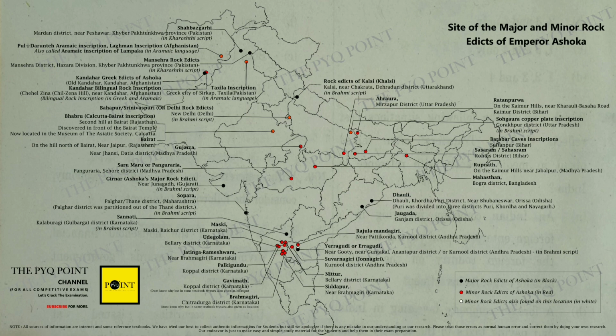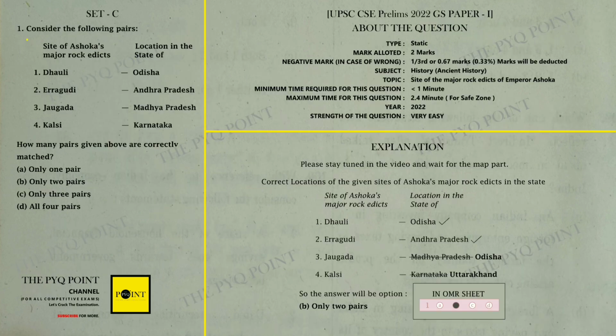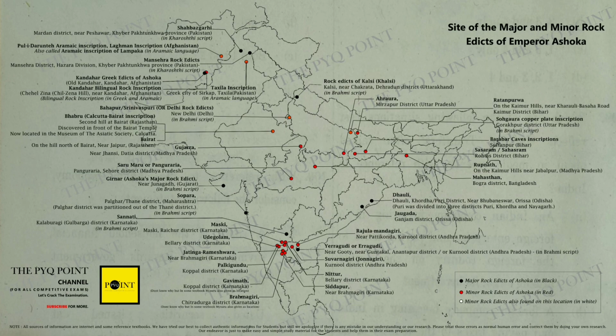Okay, here you will see some dots in 3 different colors. Major rock edicts of Emperor Ashoka have been found in the places where there are black points, and the places where there are red dots or red points shown in this map, minor rock edicts of Emperor Ashoka have been found. Okay, some minor rock edicts have also been found at the places where the white point is located. Okay, now look carefully at the sites of Ashoka's major rock edicts in the given question and try to find the state in which they are on the map.